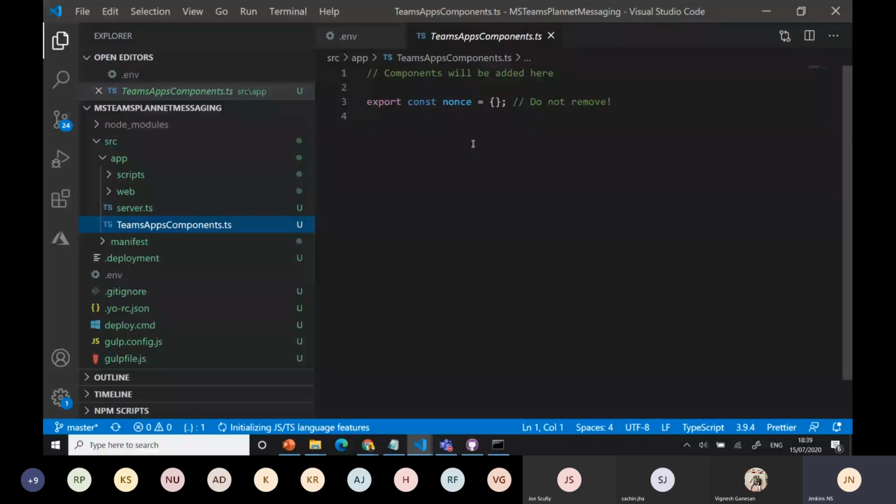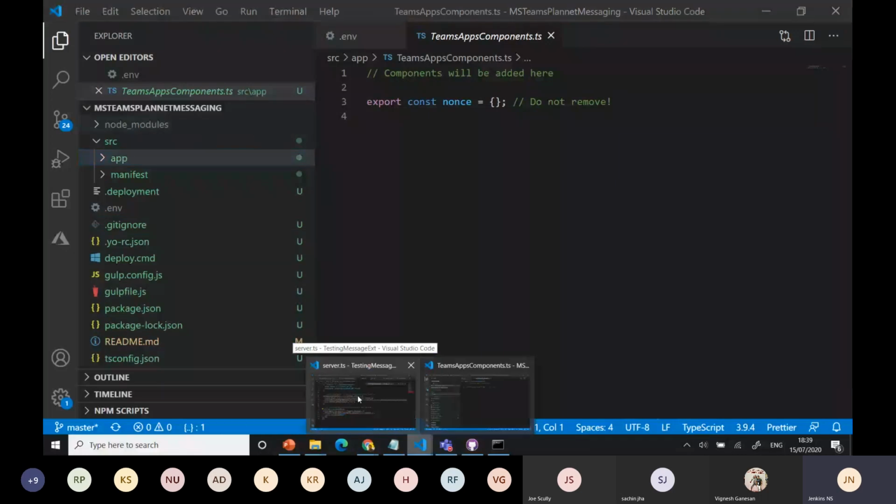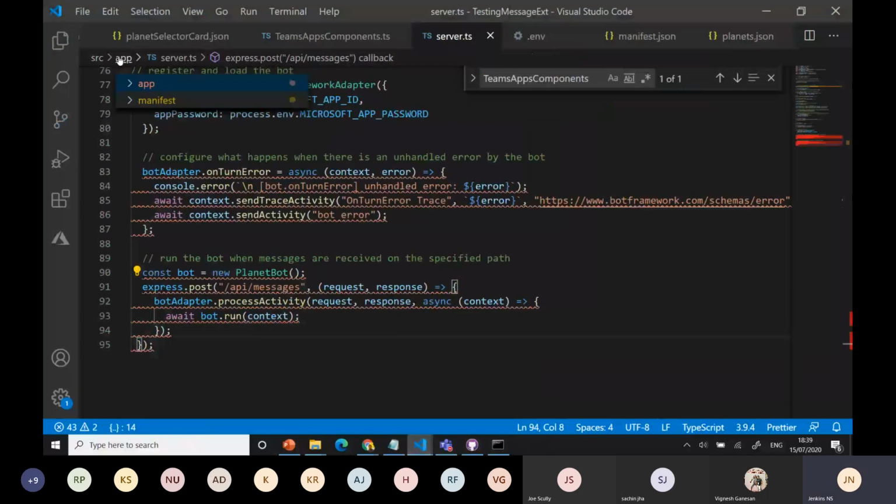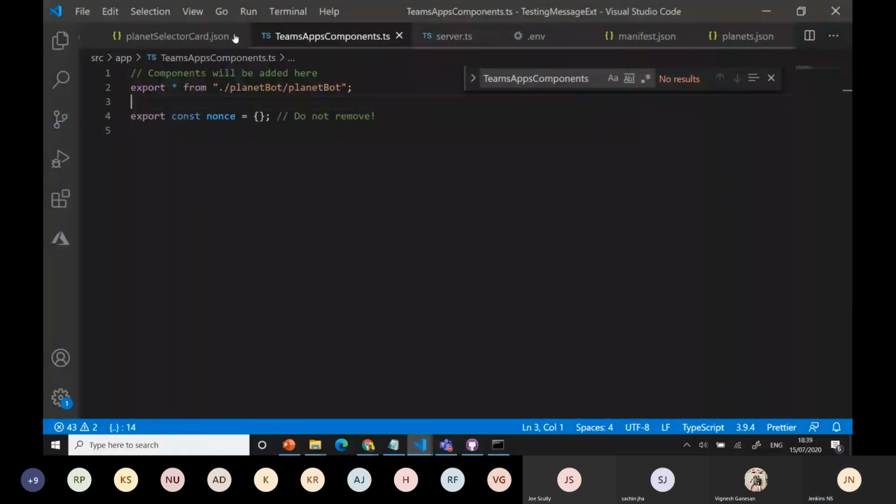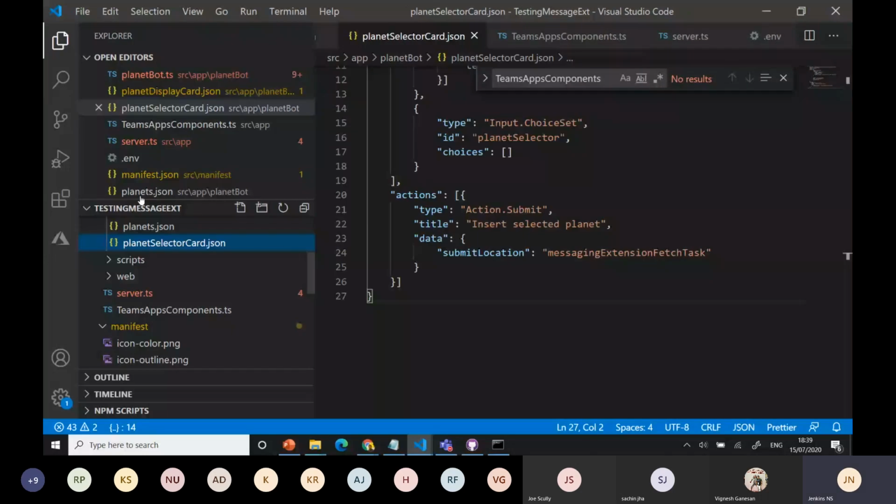I'll copy the scripts. We can add some folder here. First I can use that folder. Because of timing, I'll use my existing application. I can use the same structure.